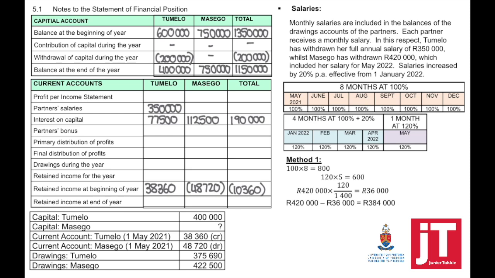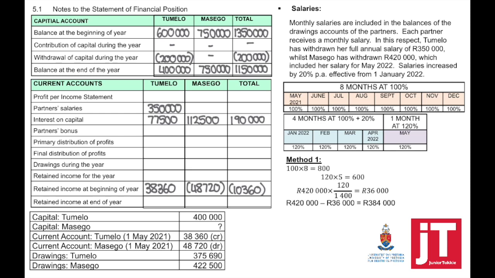Method number 1: 100 times 8 equals 800. Then 120 times 5, from January until May is equivalent to 5 months, that equals 600.